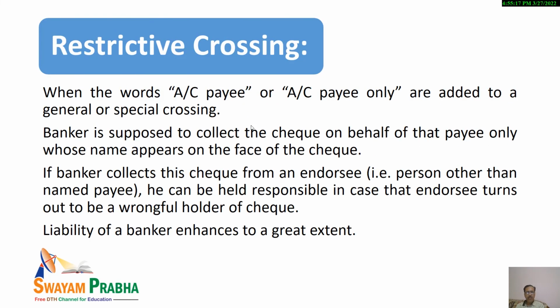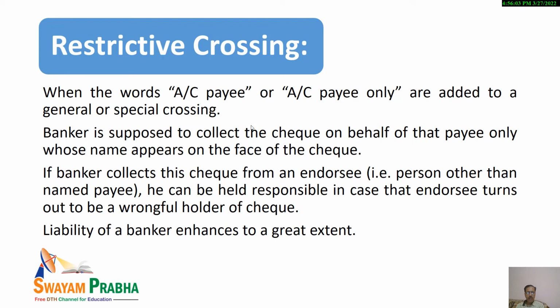Now, restrictive crossing. What is restrictive crossing and how is it different from the other types of crossing? In such a case, the words "account payee" or "account payee only" are added to the general or special crossing. When such words are added, it becomes restrictive crossing. Now, in such a case, the banker will be duty bound to collect the check on behalf of that payee only, whose name appears on the face of the check.